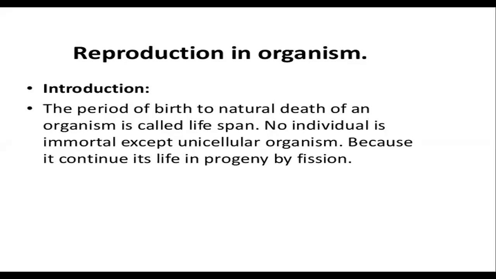Perfectly said. पर उसमें आपको बस एक word add करना है, and that is which are capable of interbreeding. Interbreeding ये word से species का definition complete हो जाएगा. What do you mean by interbreeding? That is capable of producing their own type of offspring. उसको हम कहते हैं interbreeding. So a group of organisms having similar characteristics, similar features, and which are capable of interbreeding to produce their own type of offspring.